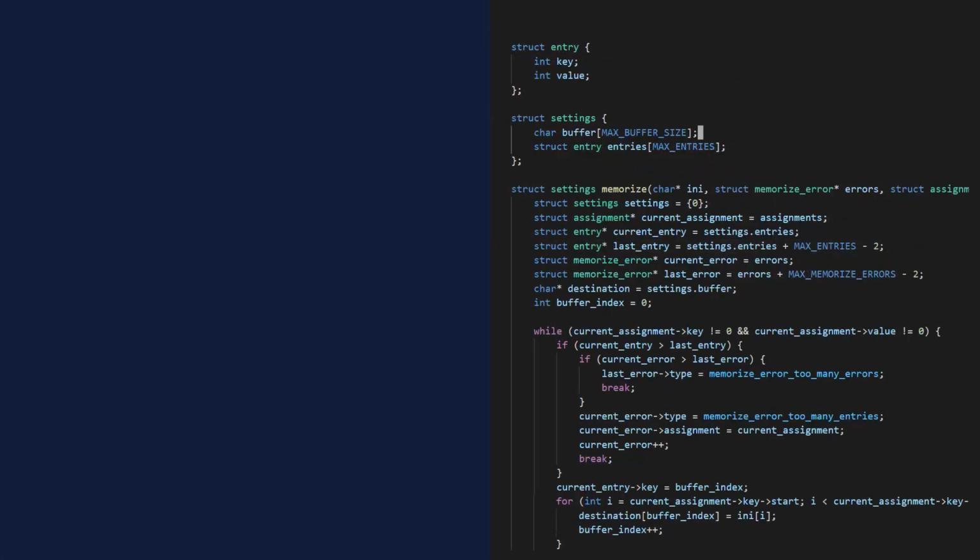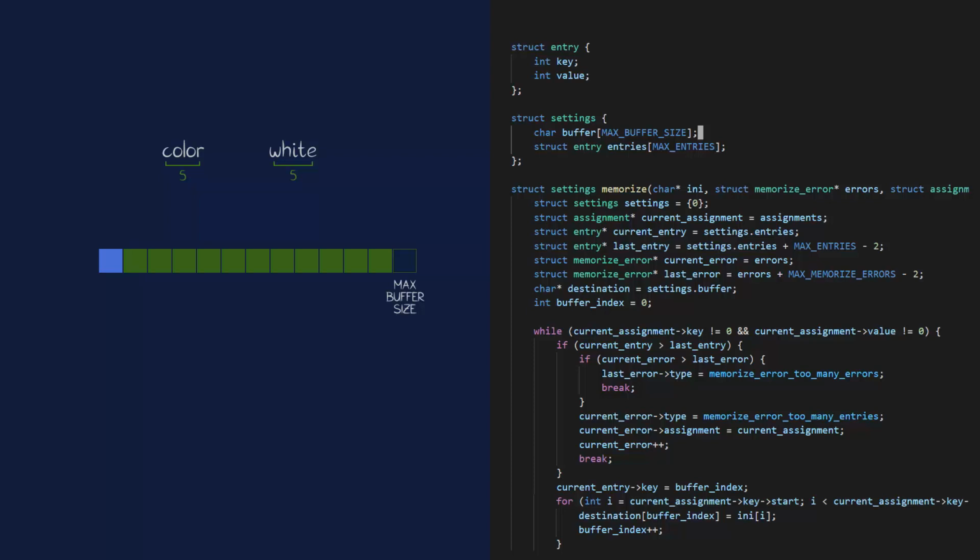The string buffer also has a limited size. That one is a little bit different though. It doesn't really make sense to check for an overflow with every character, because then I'd most likely end up with half a key or half a value. So what I should do is calculate the length of the key and the length of the value, and then check if there's enough room in the buffer before I start copying.